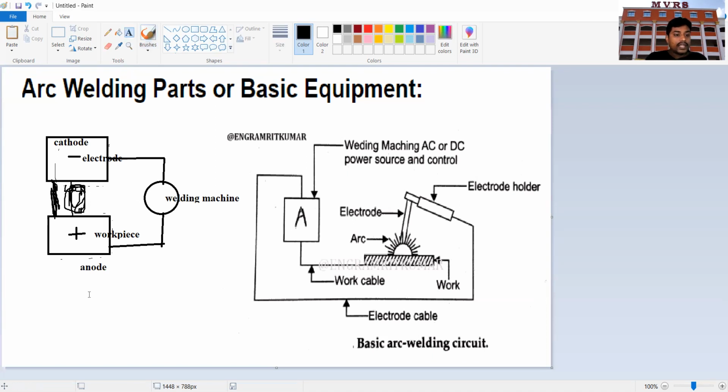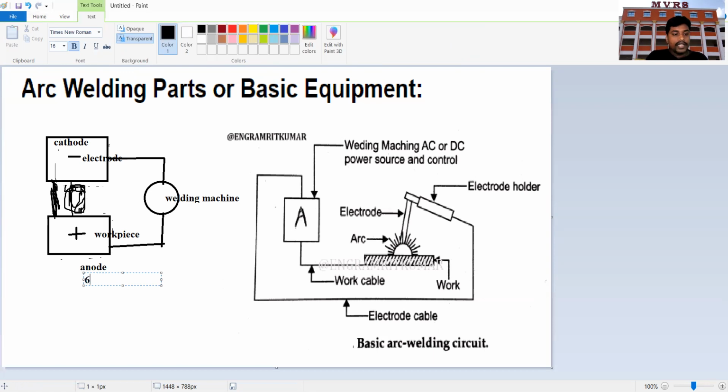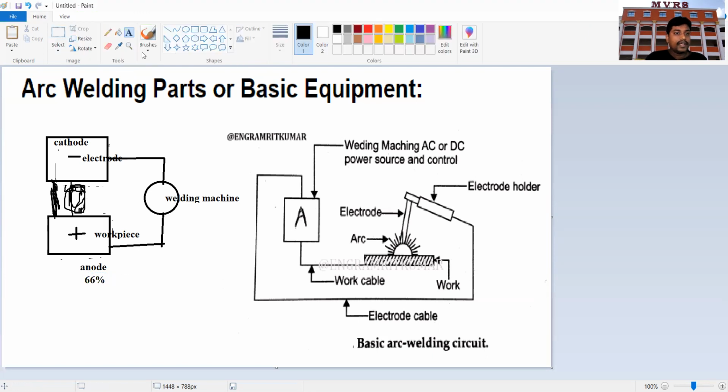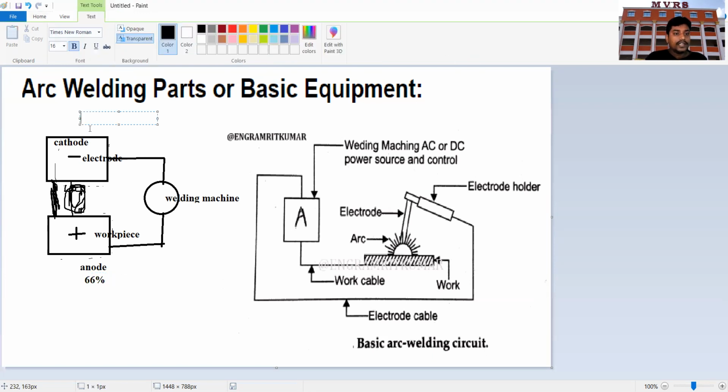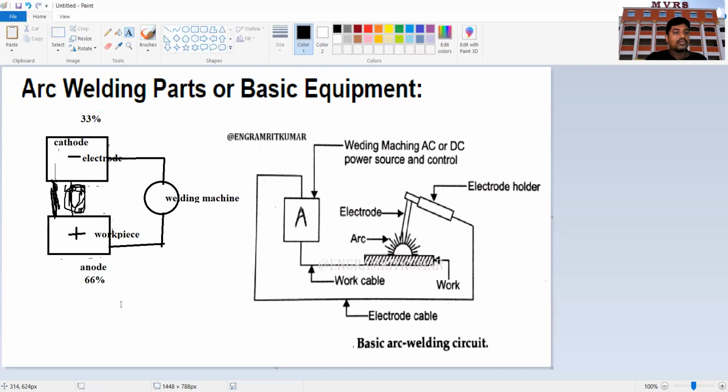So generally here, the heat that is dissipated will be 66%, and the heat that is dissipated here will be 33%. What I wish to tell you here is that we are connecting our sources to a welding machine, and we are connecting the welding machine, one to the electrode and the other to the workpiece. So our primary motto is to join this workpiece.